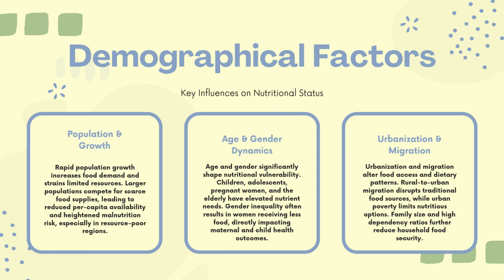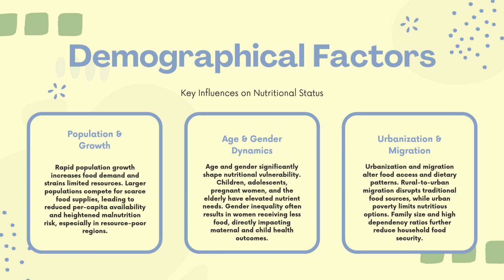Second factor is age and gender dynamics. Age and gender significantly shape nutritional vulnerability. Children, adolescents, pregnant women, and the elderly have elevated nutrient needs. They are changing. Not everyone has the same nutrient requirements. The needs are changing, and types of food are changing.